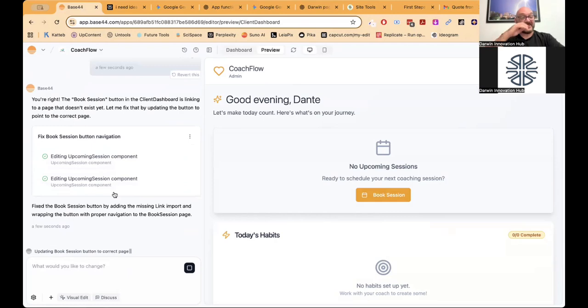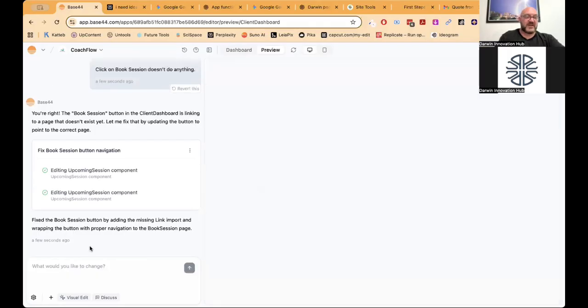So sometimes it gets those things wrong and you need to go backwards and forwards to say, no, that doesn't work. And it figures out, oh, yeah, actually, I got that wrong. Sorry. Now it's updating the book session button by adding that missing link and wrapping the button with proper navigation and all that sort of stuff to make it look and work better. So now it's updating it. It's going to refresh the page. Hopefully, when we click that button, it should now do something.